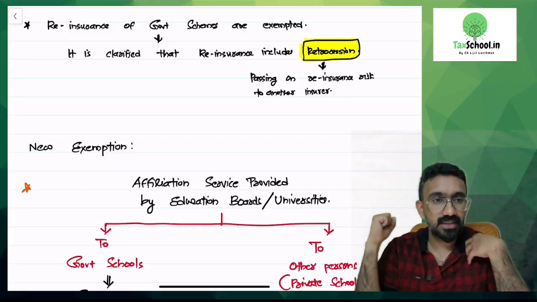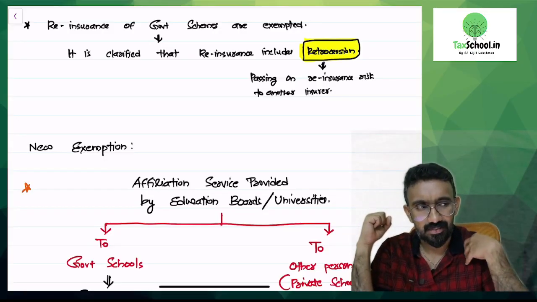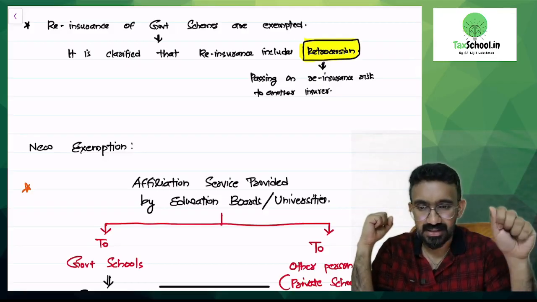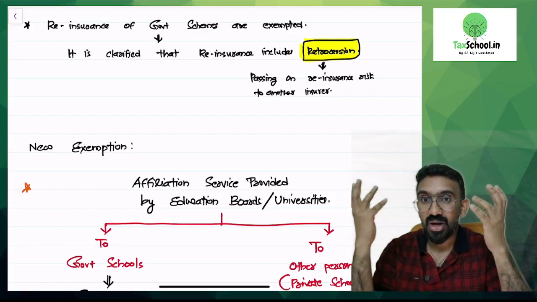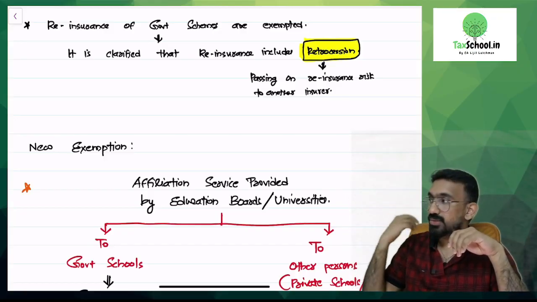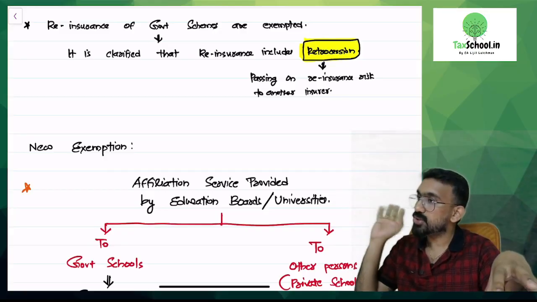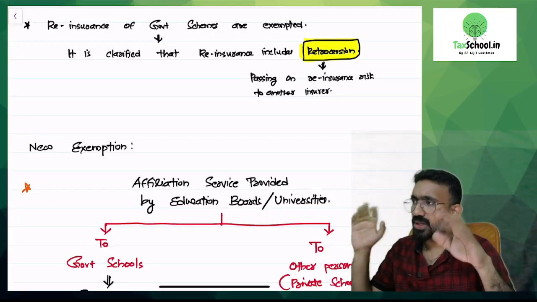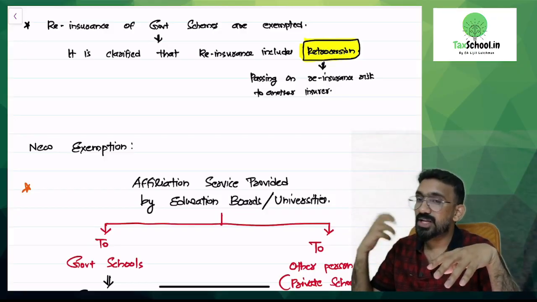Say I am government, I am giving you insurance. I am saying that 5 lakh protection I will give you as government, and I have collected a premium of 100 rupees. I did not charge any GST. Now, I don't want to be in trouble because I don't know how to arrange this 5 lakh. So I went to Oriental Insurance or LIC and said, I want to give 5 lakh rupees to that person, can you issue an insurance? LIC said, I'll charge 1000 rupees. No problem, I will pay you 1000 rupees and take this insurance. So this is called reinsurance.